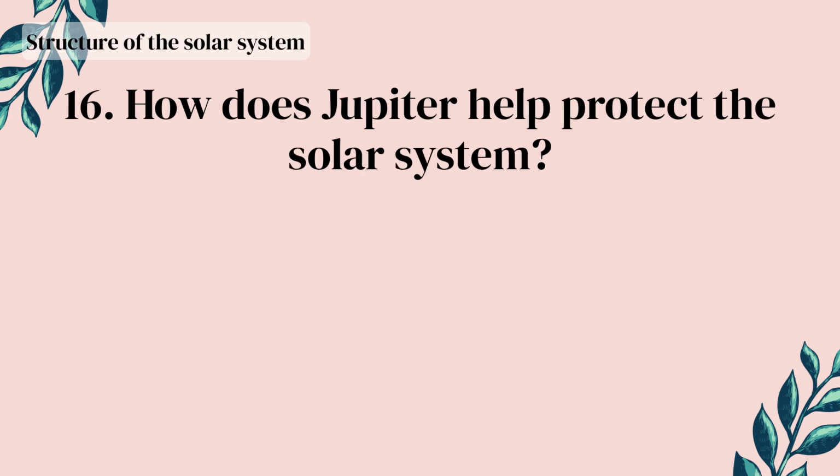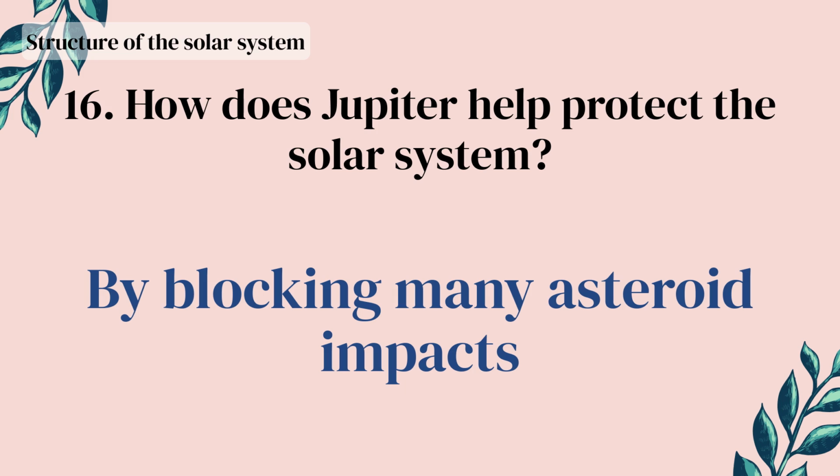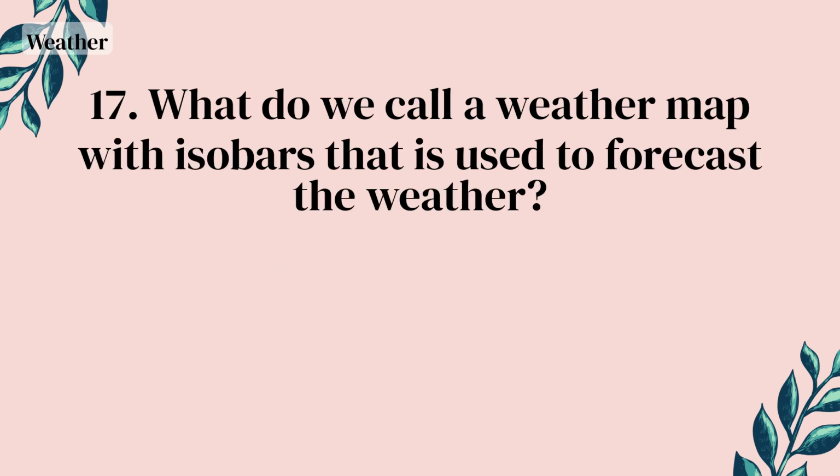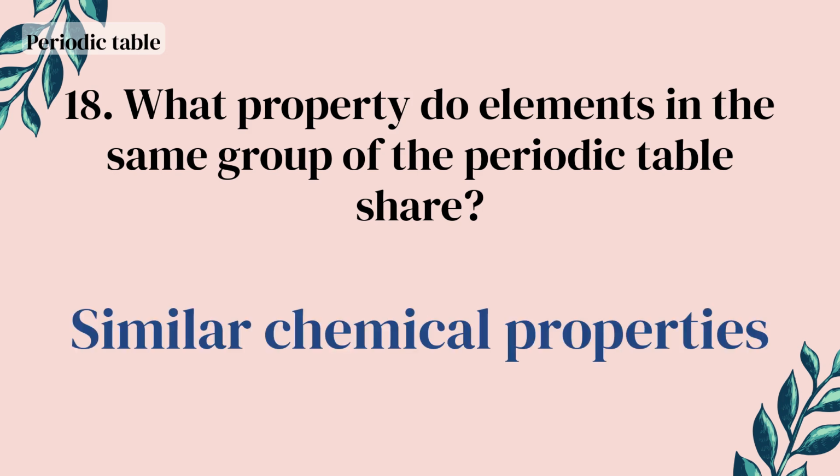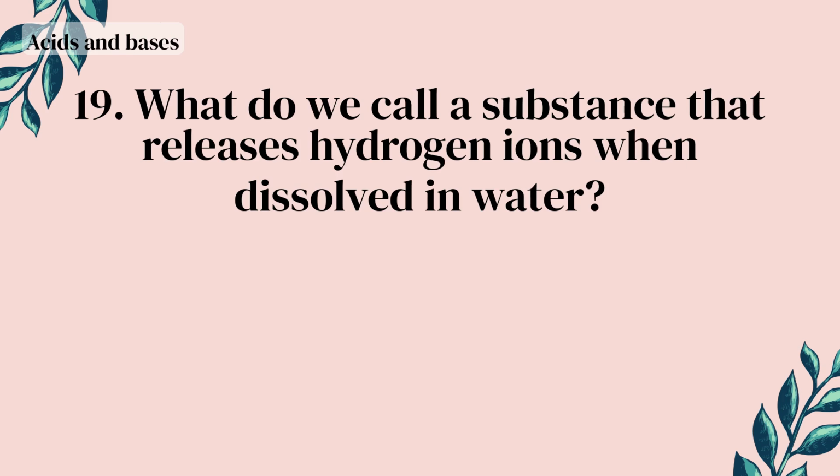How does Jupiter help protect the solar system? By blocking many asteroid impacts. What do we call a weather map with isobars that is used to forecast the weather? A weather chart. What property do elements in the same group of the periodic table share? Similar chemical properties.